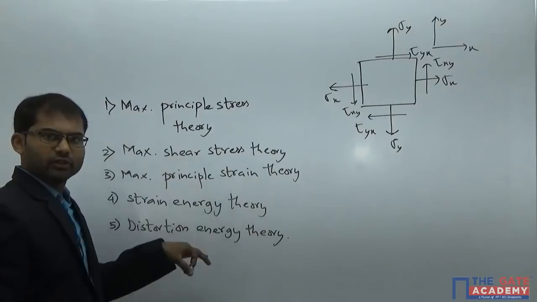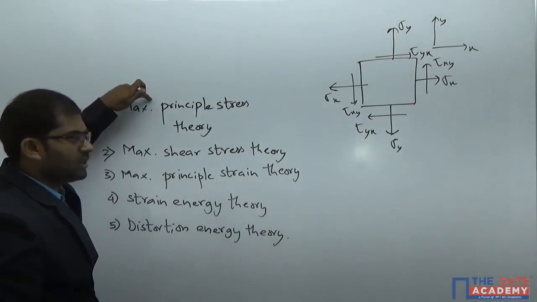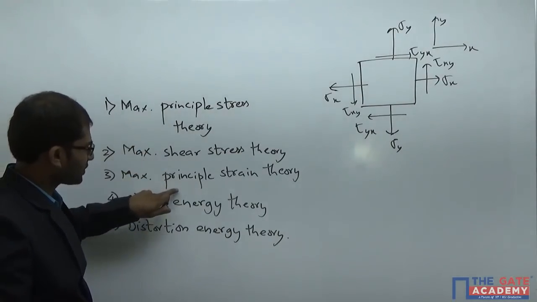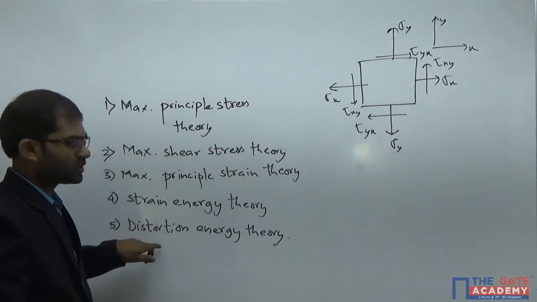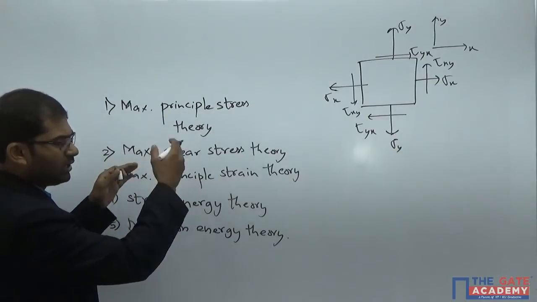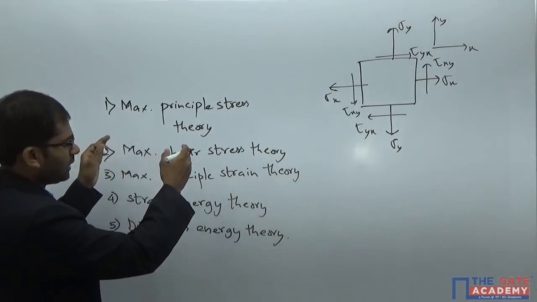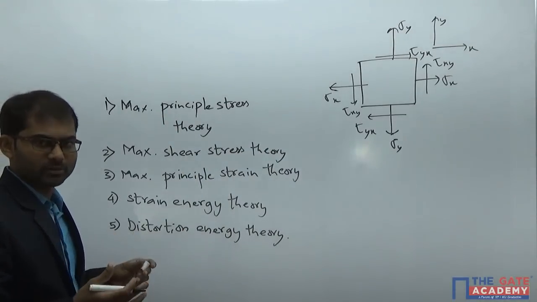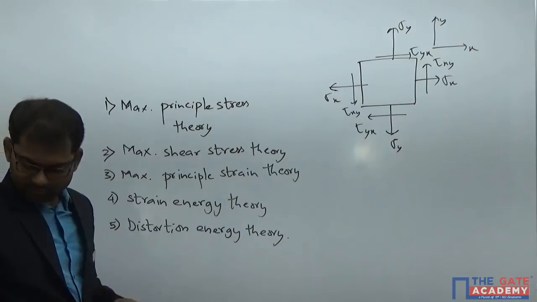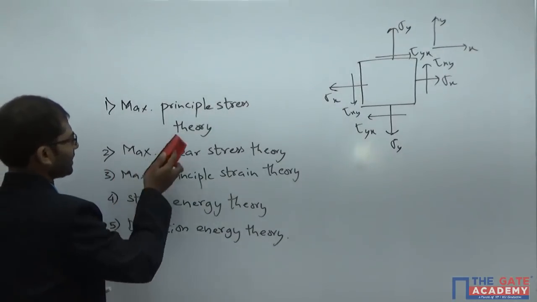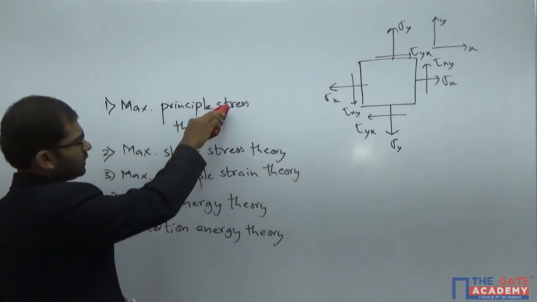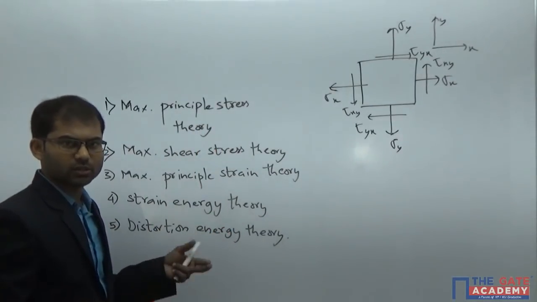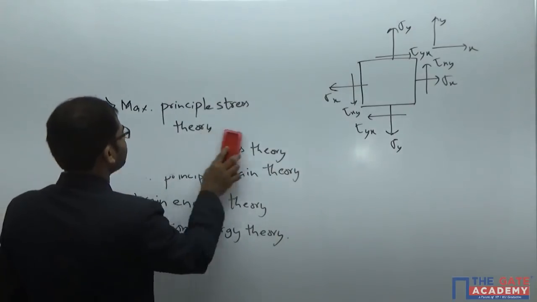These are all the theories of failure, and they're given names based upon a parameter: maximum principal stress, maximum shear stress, maximum principal strain, strain energy, or distortion energy. Only the calculations will be different, because based upon the parameter, the calculations will be done accordingly. But the concept is the same. I will explain with respect to the maximum principal stress theory and the next theory so that you can understand how to apply the concept and solve the numericals. First of all, I'm taking the maximum principal stress theory.